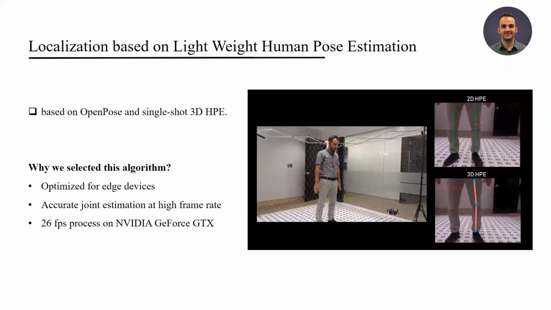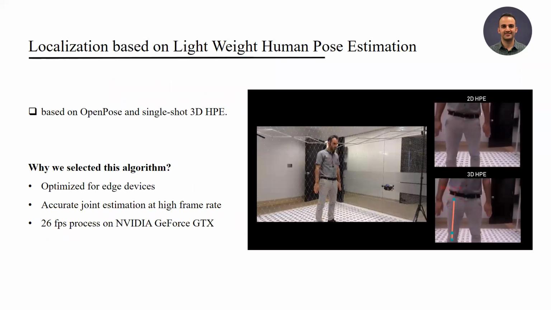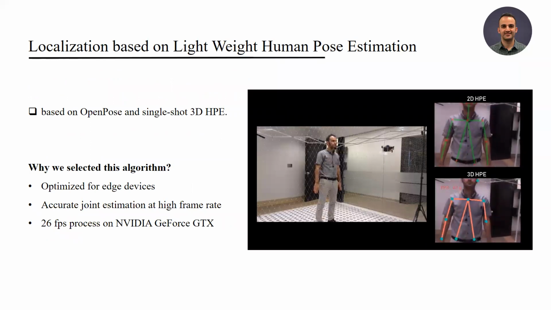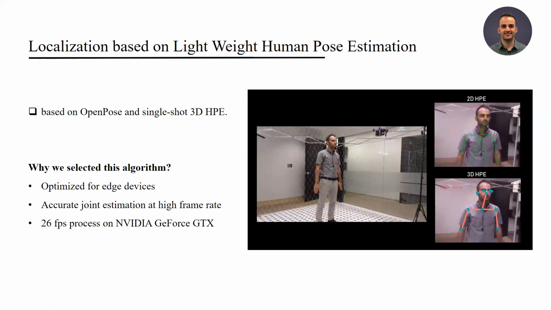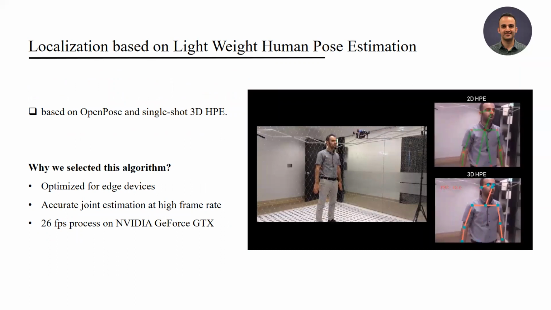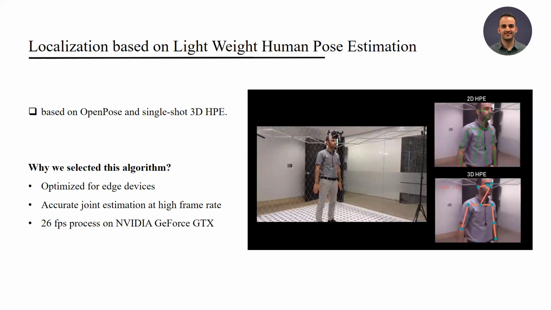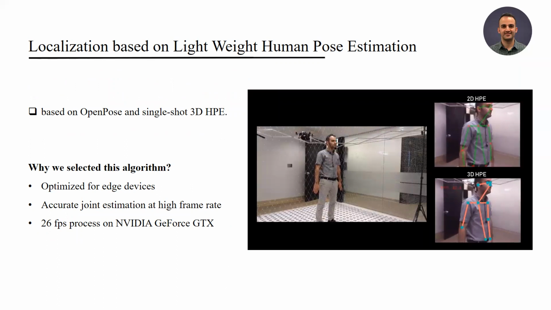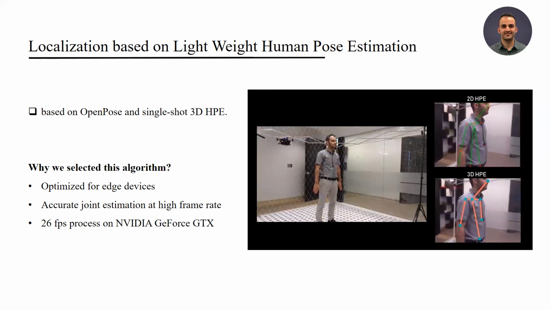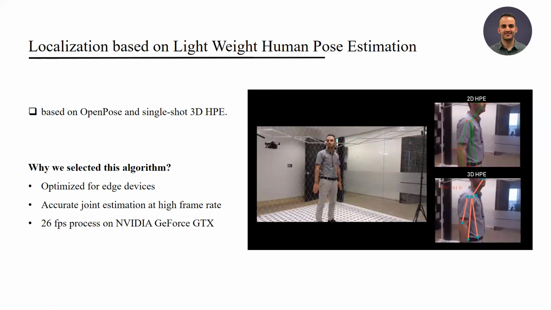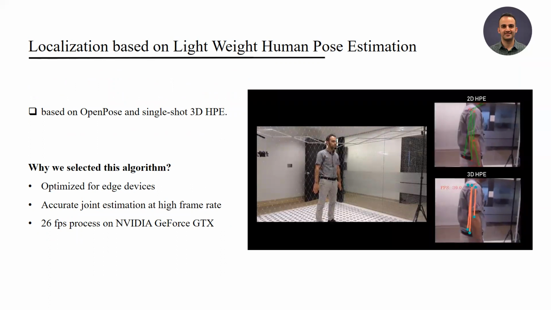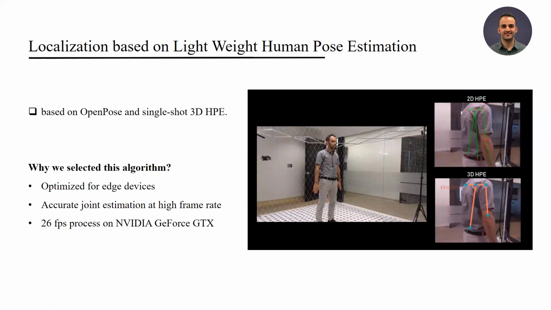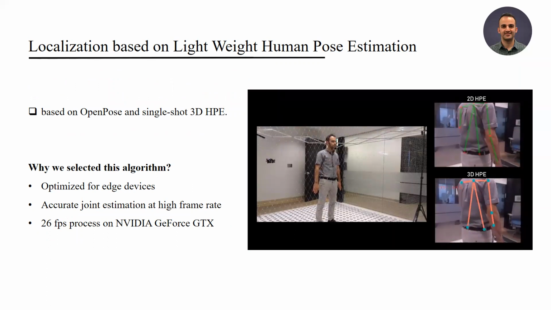We propose a localization method based on lightweight human pose estimation, which is built on OpenPose and single-shot 3D human pose estimation algorithms. We selected this algorithm for two main reasons. First, it is optimized for edge devices like DermDrone's embedded board, and second, it provides accurate joint estimation at high frame rate, which allows us to have real-time localization.